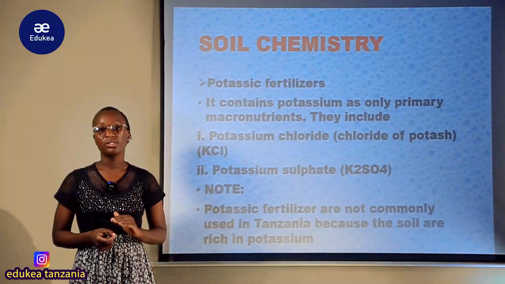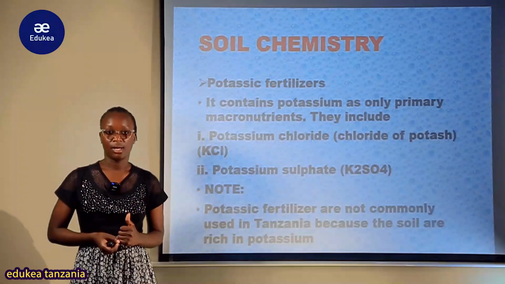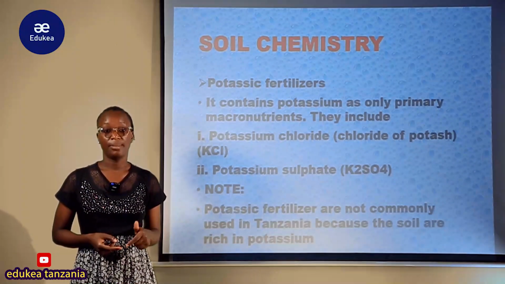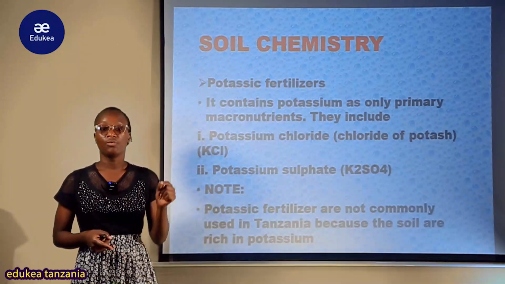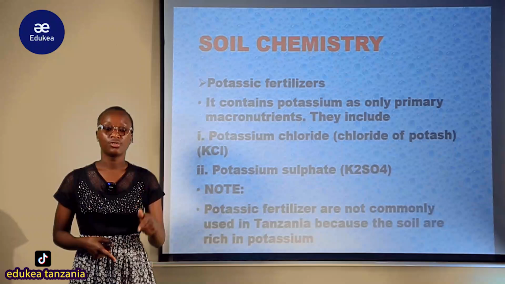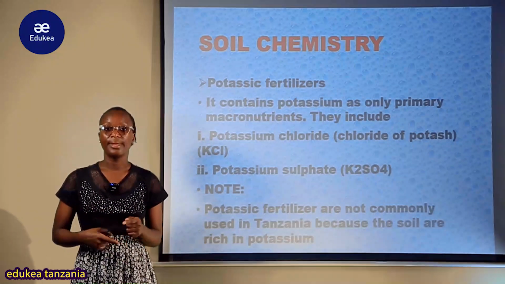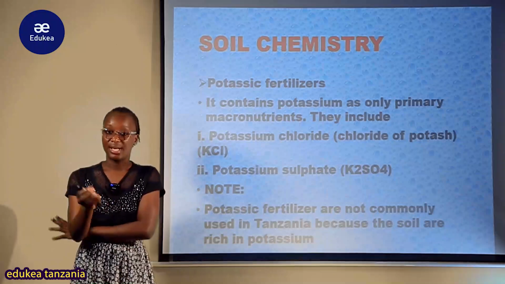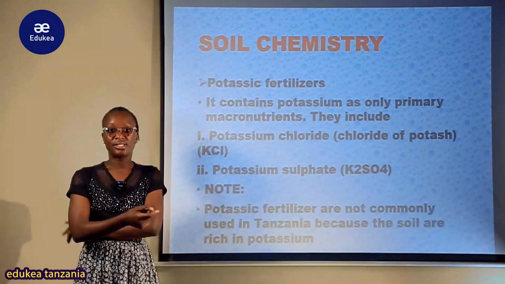So ni ngumu sana madukani kuzalisha hizi bidhaa kwa sababu kama udongo it is rich in potassium, ni ngumu sana wewe kwenda kutafuta mbolea to add in your soil while the soil yenyewe ina hii potassium.